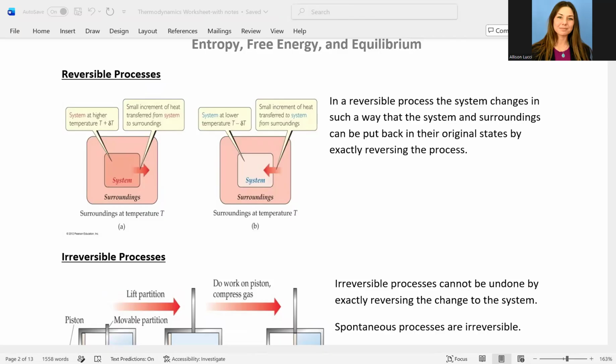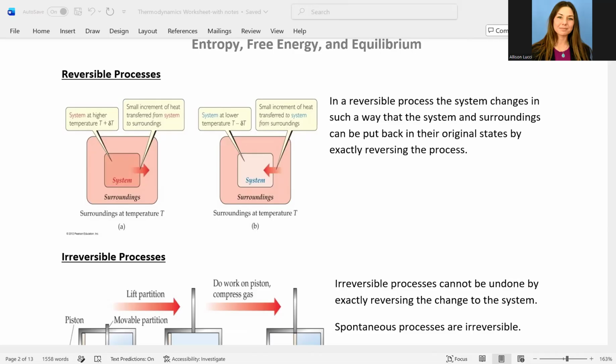So you can use energy to make a non-spontaneous process occur, something like electroplating, for example. If you pass an electrical current through some ionized metals, you can actually force them to be plated onto a surface, but that would not spontaneously happen without some outside intervention. So I just wanted to clarify that as we move into our next discussion about reversible and irreversible processes.